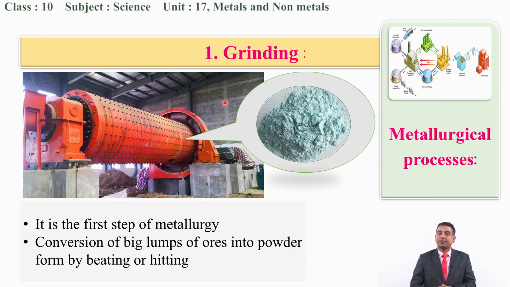After the grinding, we can find the ores in such forms. You can see here, this is the powder form. The big lumps were fed through this hopper, and the grinder has turned these big lumps into powder. It has been shown here in this powder form. So this is grinding, the first step of metallurgy also.